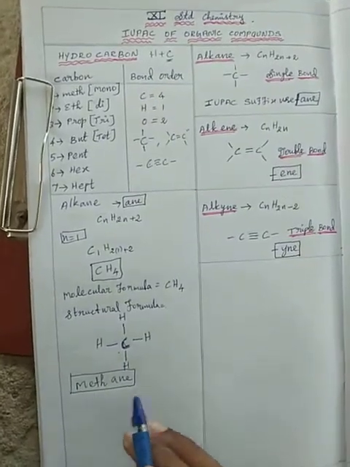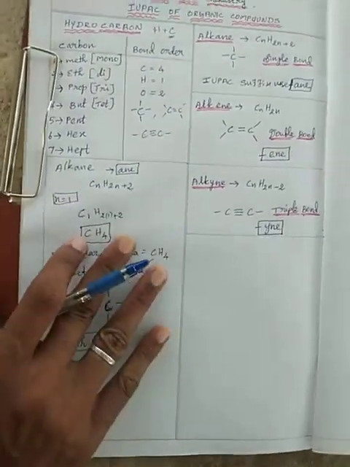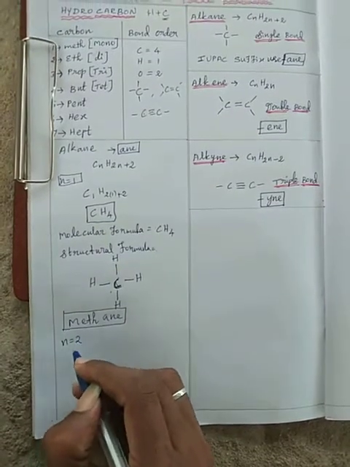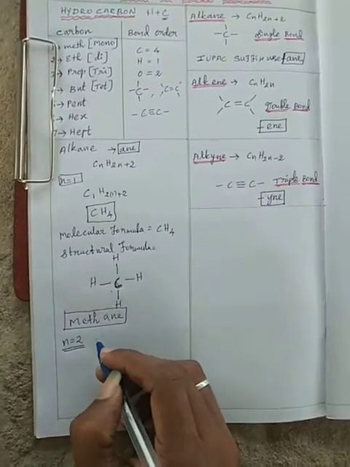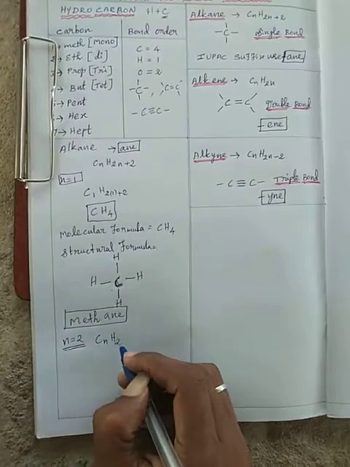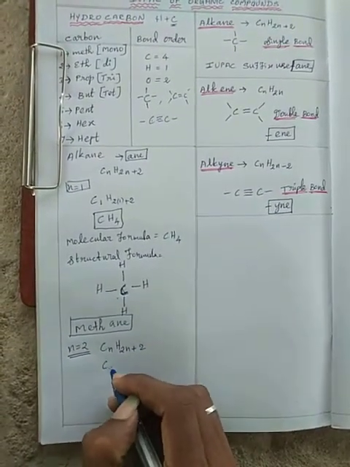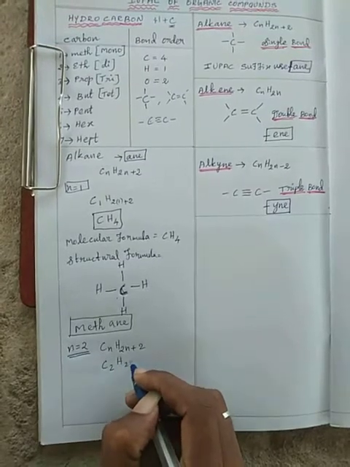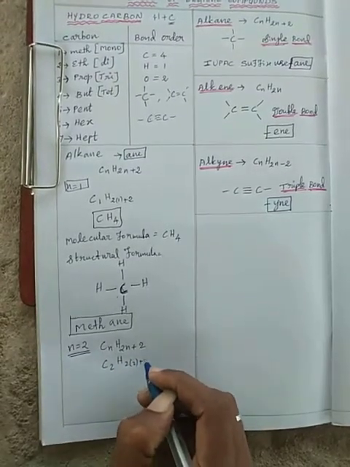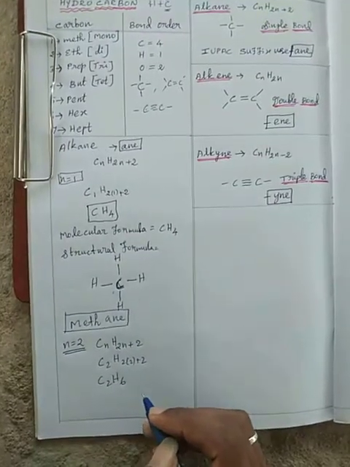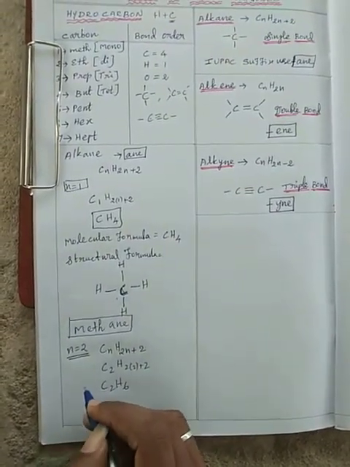Next, n equal to 2. The formula CnH2n+2 gives C2H(2 into 2 plus 2), so C2H6 is the molecular formula.